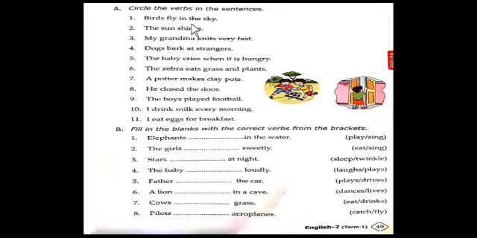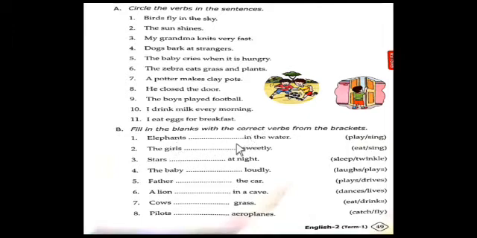Okay students, have you circled the verbs which are given in the sentences? Okay. Let's go to the next activity, the B1. Fill in the blanks with the correct verbs from the brackets. So the verbs are given in the brackets. So read the sentence and fill in the blanks with the correct form of the verb in the gap. Okay. First one.